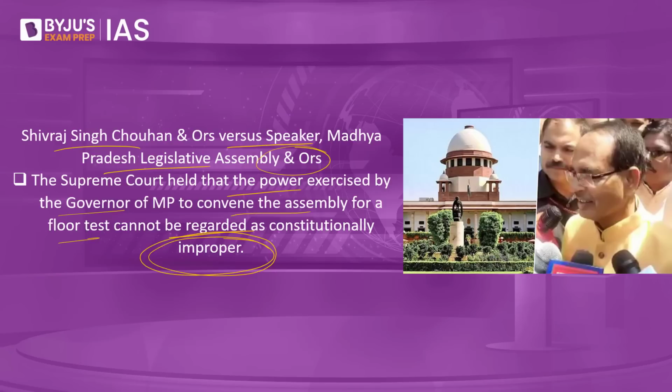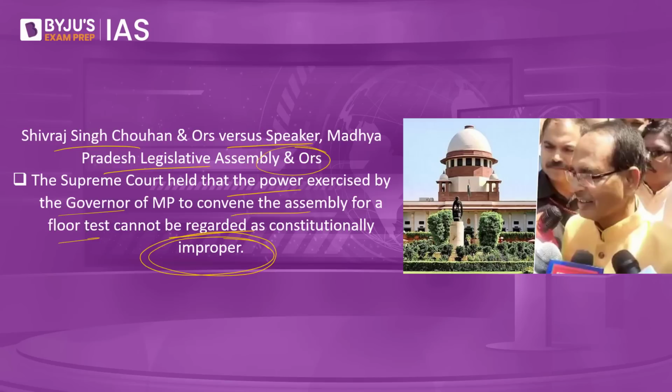In fact, the Supreme Court of India also looked into the SR Bommai case. It also looked into the Nabam Rebia case, and it went on to say that the governor has the objective reasons to believe that this government, the incumbent government, does not have the confidence of the house. He can get a floor test conducted on the floor of the legislative assembly.